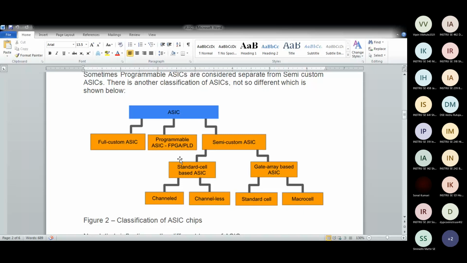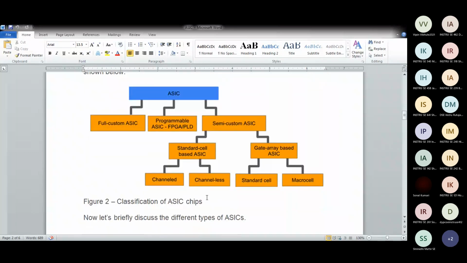Again, standard cell is channeled, channelless in gate array, standard cell, and macro cell. We will not go into detail on everything. We'll just see the general of ASIC and PLD, programmable logic device, because they are in the syllabus. And if you are really interested, you can do further reading from the net. So this is the classification of ASIC.